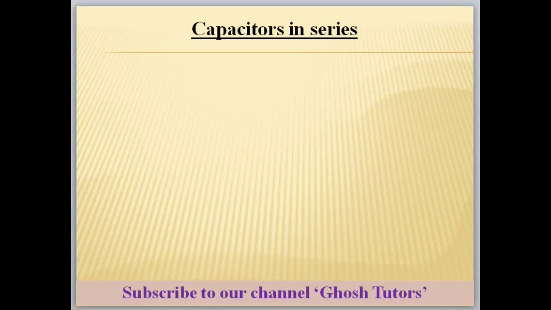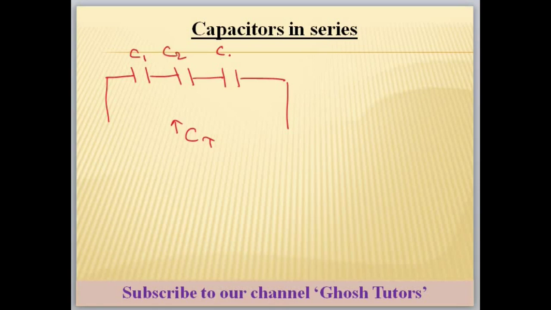So next we will see capacitors in series. Capacitors can be connected in series like this. If capacitors are connected in series, what will be your total CT, total capacitance? This is your C1, C2, C3. For capacitor series connection, rule is same as that of resistor parallel connection.